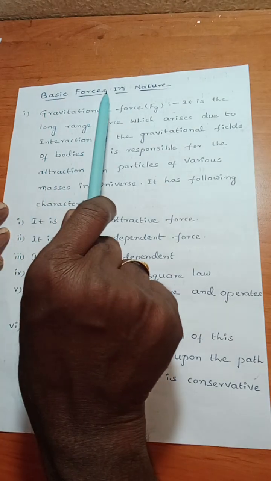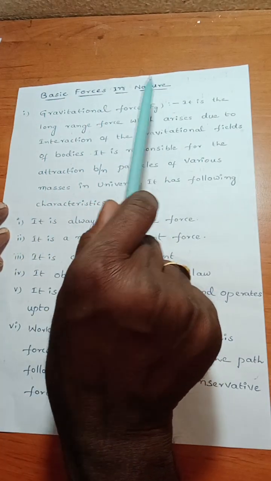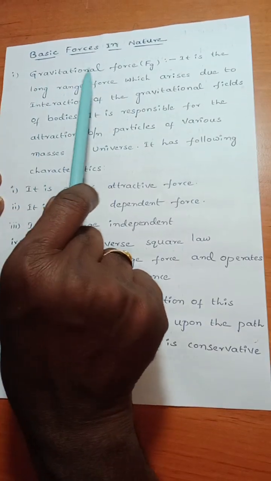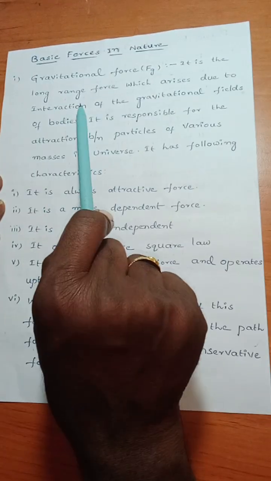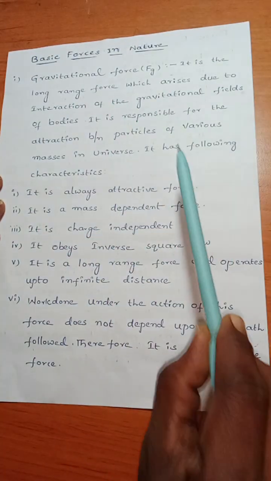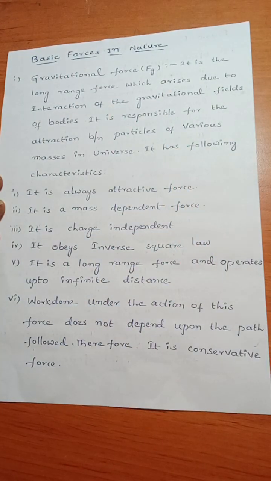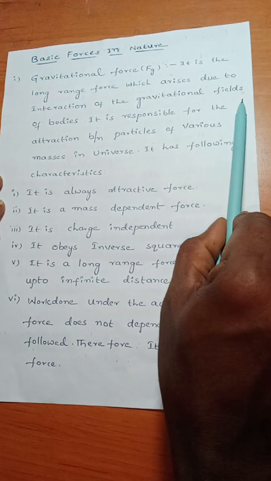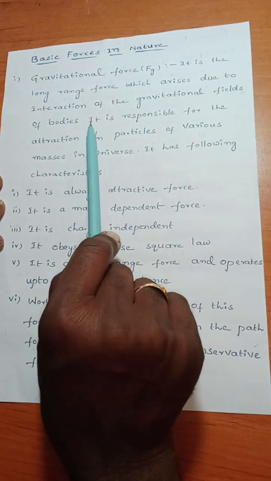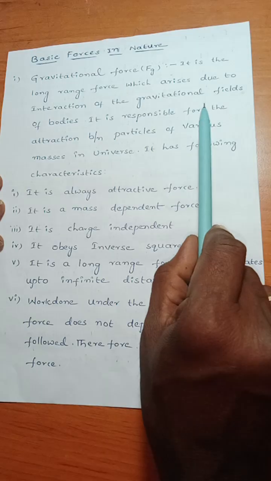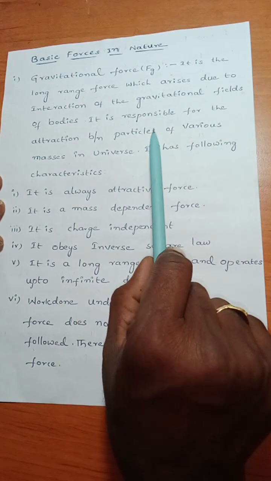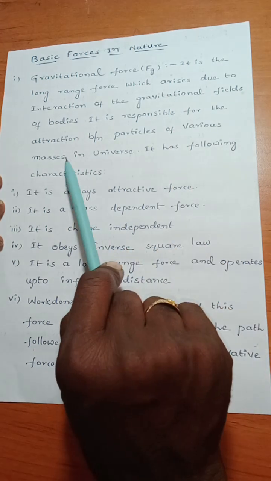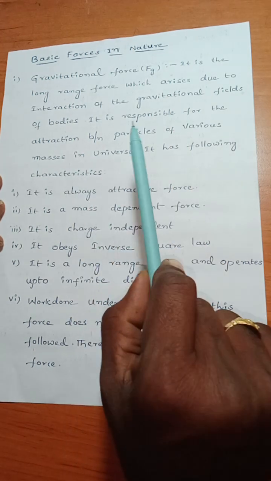Basic forces in nature. First one, gravitational force, Fg. It is the long range force which arises due to interaction of the gravitational fields of bodies. It is responsible for the attraction between particles of various masses in universe.